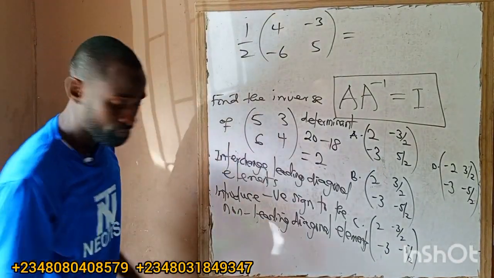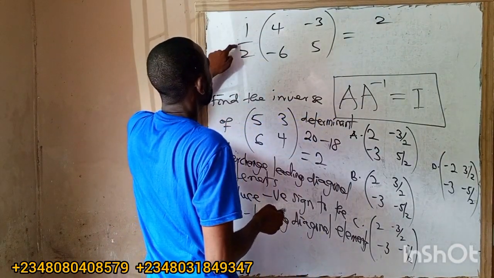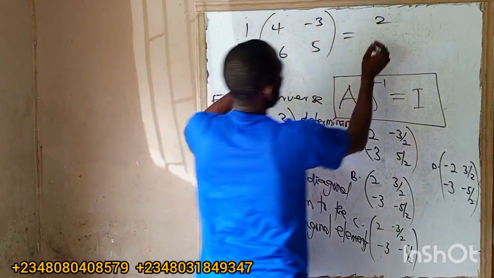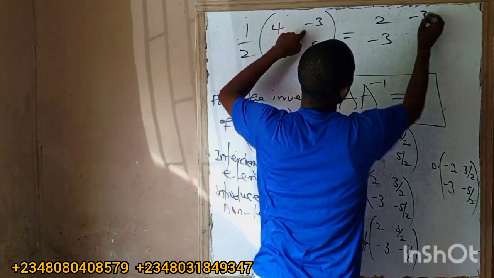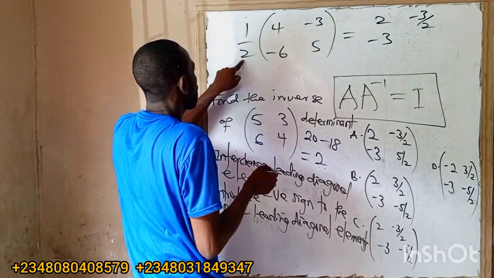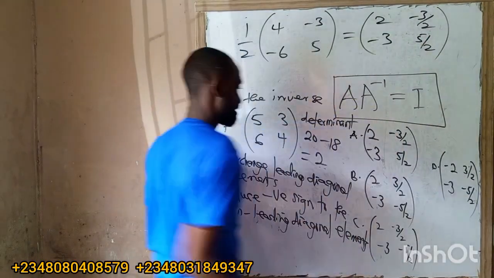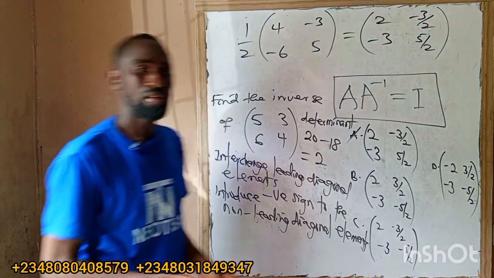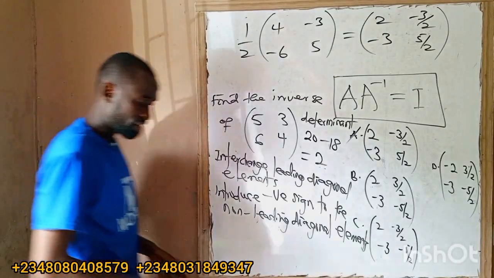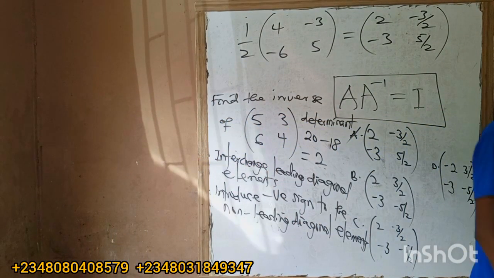So what's now the next thing? Half times 4 will be 2. Half times minus 6, minus 3. Half times minus 3, minus 3 over 2. Half times 5 over 2. So the answer to that question is A. That's how we do the inverse of a matrix.